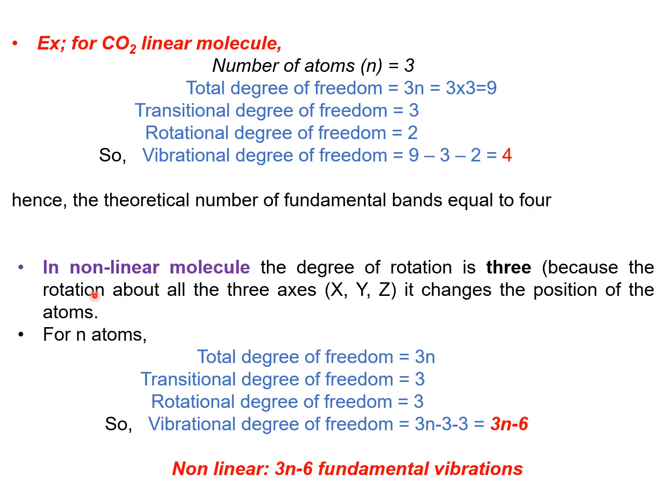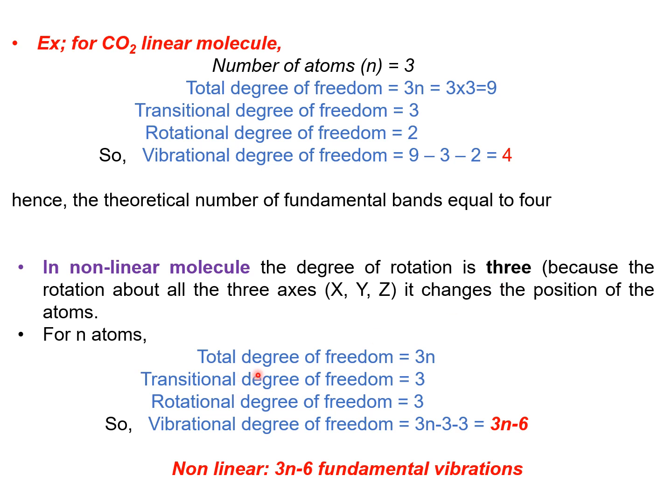Consider a non-linear molecule: the degree of rotation is 3. For a linear molecule, the degree of rotation is 2. For a non-linear molecule, the degree of rotation is 3 because rotation about all three axes, x, y, z, changes the position of the atoms. In non-linear molecules the position of the atoms may change, so its degree of rotation is 3.